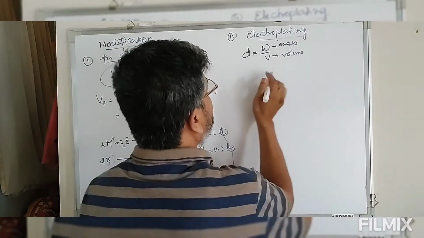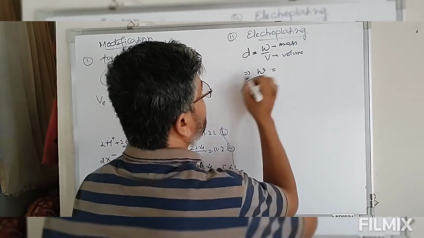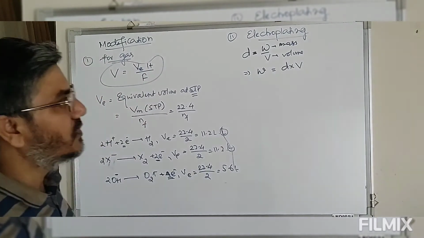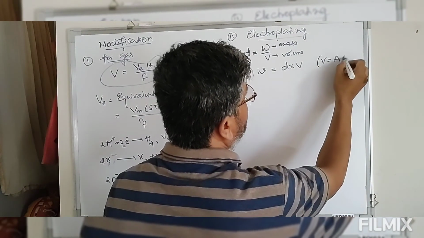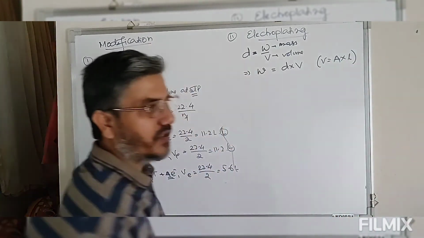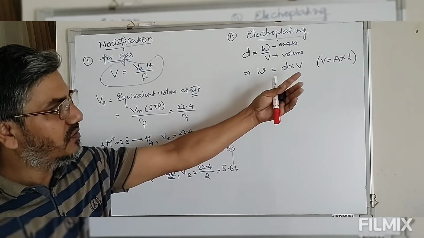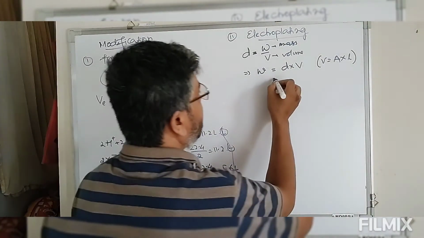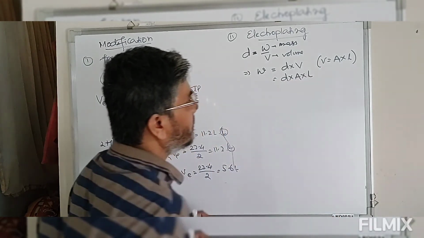Then this mass will be equal to density into volume. Now look at this, volume is equal to area into length, because we are going to plate a substance whose area is A and length is L. So this can be written as density into area into length.